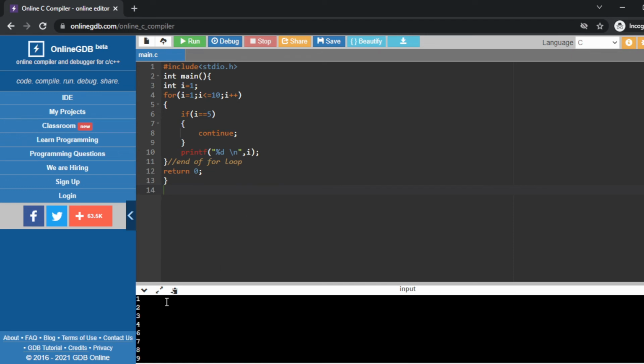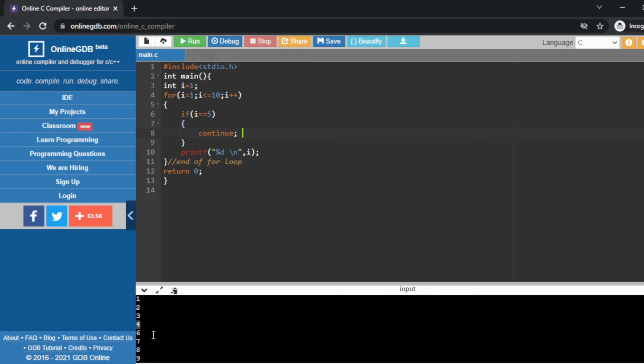Look at the output. At the first time 1 2 3 4, up to 4 there is no problem, but when the value of I equals 5, this condition is satisfied, and that's why this continue statement will work. So continue means it skips 5, and again it goes back to the loop.